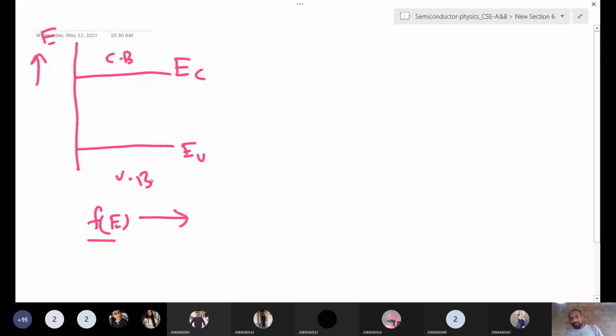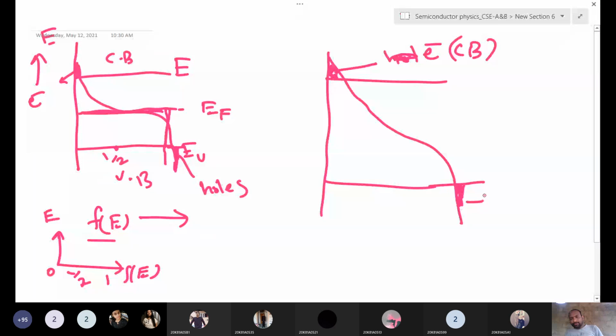I will draw this diagram the other way, you can also draw it this way. f of E versus E. At 0 Kelvin, this is the curve. At 0 Kelvin, all electrons are filled in the valence band. If you increase the temperature, this curve will shift like that, just like this. So this is T1 and this is T2, where T2 is greater than T1.